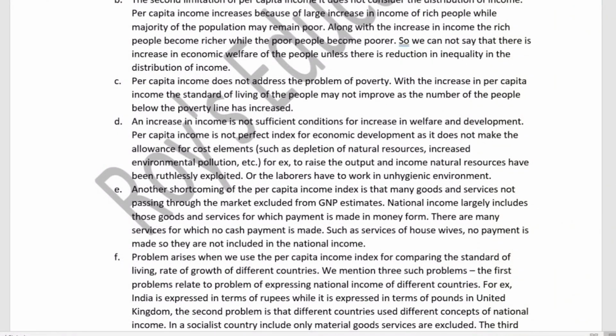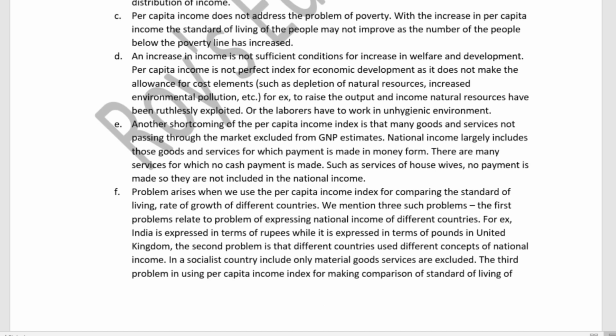Only the items for which the payment is made in money form will be included. Next is the problem that arises when we use a per capita income index for comparing the standard of living, that is, the rate of growth of different countries. We mentioned three problems.